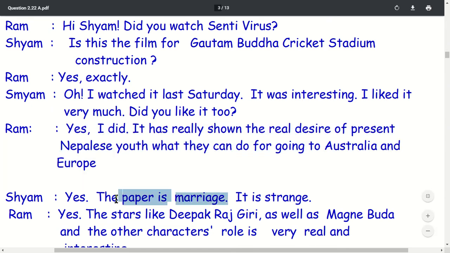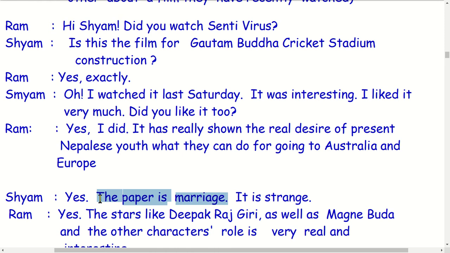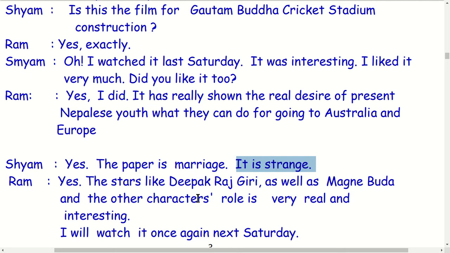The paper marriage is also interesting. Only for going to Australia or Europe, they are ready for a paper marriage, and that's all. It is strange. It is very strange in Nepal. Ram, yes, the stars, the heroes and characters like Deepak Rajgiri, Ajulesh, Magne Buddha, and the other characters' roles are very real and interesting.